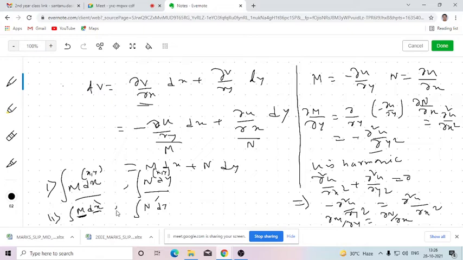To overcome this difficulty, we integrate m with respect to x first by keeping y constant, then integrate only those terms of n which don't contain x with respect to y. Or the third one: you can integrate n with respect to y by keeping x constant, then integrate only those terms of m with respect to x which don't contain y, since we have already integrated y first. Is that clear?